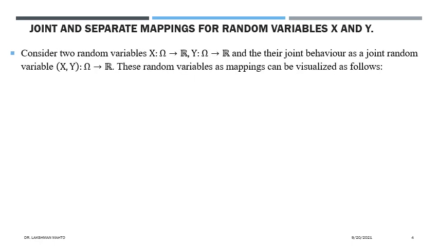So I told you, consider a random experiment. There we are defining two random variables x and y, and we know that the domain would again be the complete sample space, and also we are defining their joint behavior as a joint random variable x and y. When we call it joint behavior, that means we observe x and y together, simultaneous occurrence of x and y. Then these random variables are simply a mapping from the sample space to R, and it is a one dimensional mapping, and this would be a function of two variables kind of thing. Does anyone have any question? No. Okay, fine.